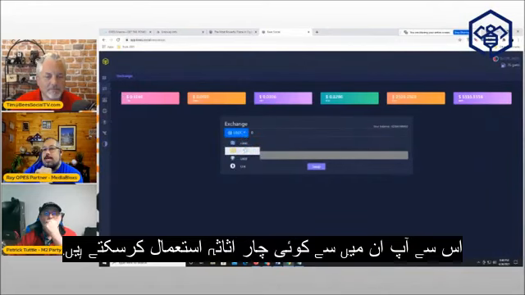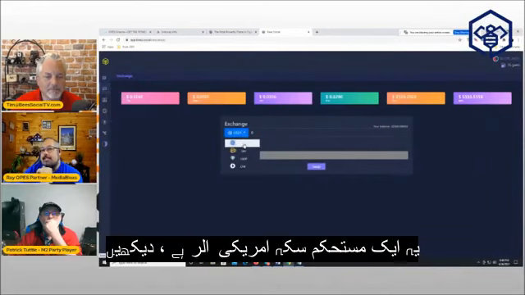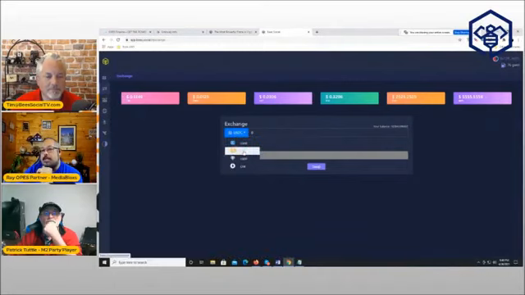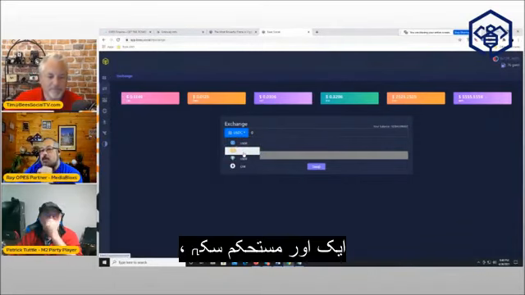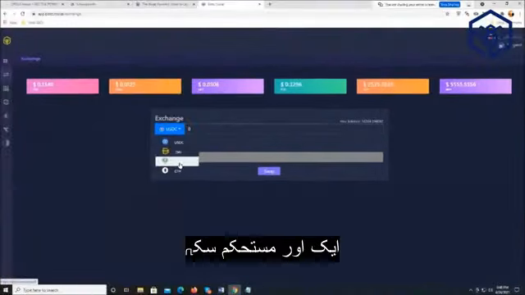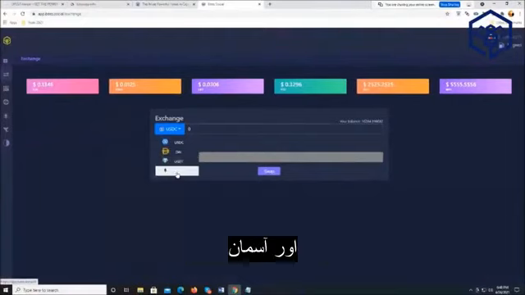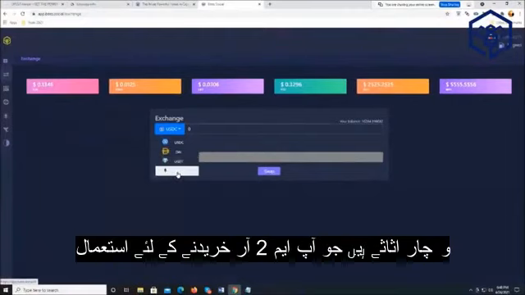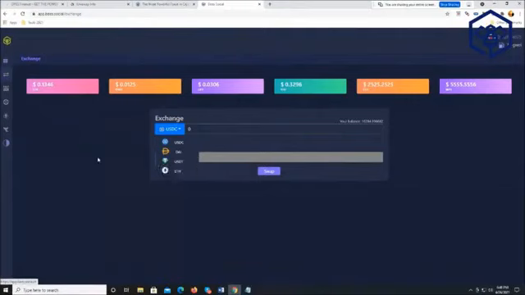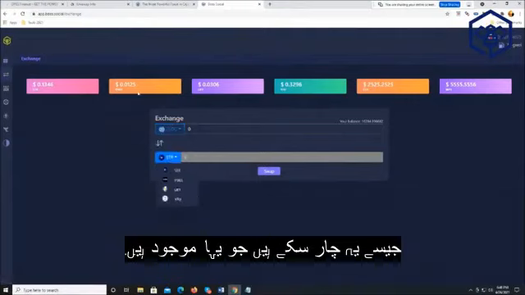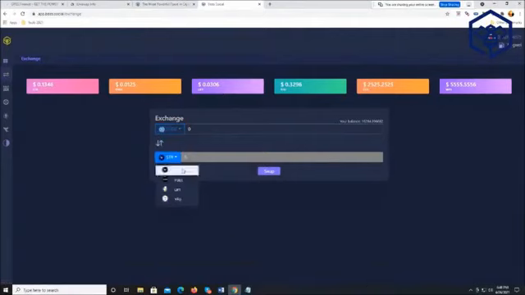You can use any of these 4 assets. This is a stable coin, USDC. This is DAI, another stable coin. USDT, another stable coin. And Ethereum. Those are the 4 assets that you can use to purchase M2. All right. Then down here, just like these are the 4 coins that are up here, there will be one more.